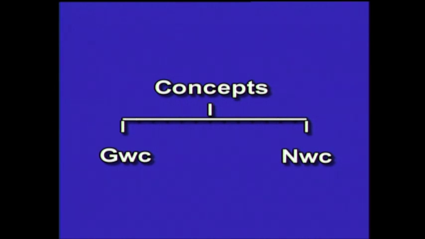First, we should know what we mean by working capital. By working capital, we mean the funds required to run the day-to-day operations of the firm. When we are talking about working capital, basically we deal with two concepts. One is gross working capital, the other is net working capital. By gross working capital, we mean the total of current assets. When we come to net working capital, we refer to the excess of current assets over current liabilities.